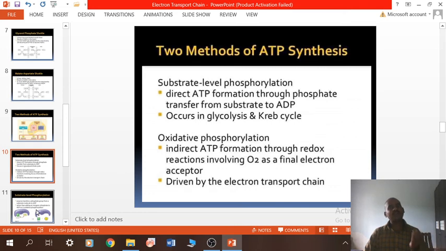Those ATP are synthesized by substrate level phosphorylation, and those ATP formed in the electron transport chain are known as oxidative phosphorylation. It means indirect ATP formation through redox reactions involving O2 as the final electron acceptor, driven by the electron transport chain.